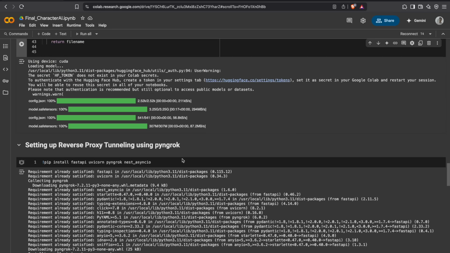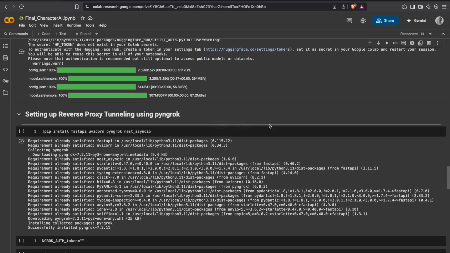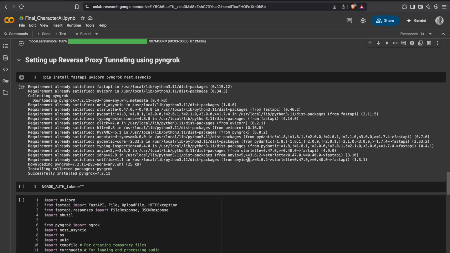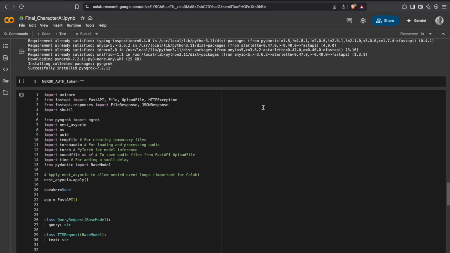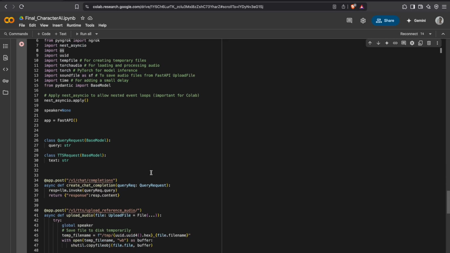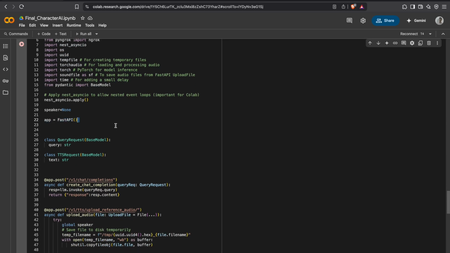Okay, now for creating the server we need FastAPI, Uvicorn, and for reverse proxy we need pyngrok. We also need nest_asyncio to run async functions in Colab notebooks. So you have to define your ngrok authentication token here, which you can get from their website. So making some necessary imports here, defining the function.